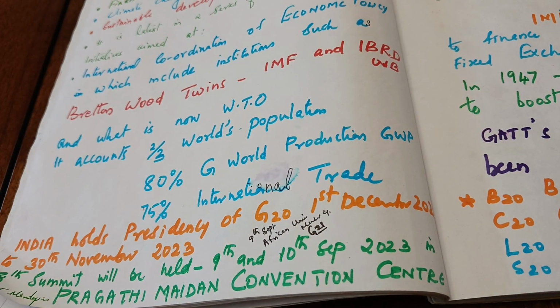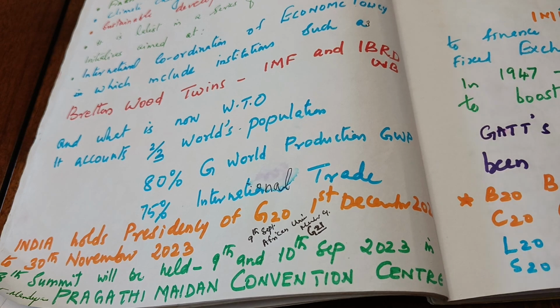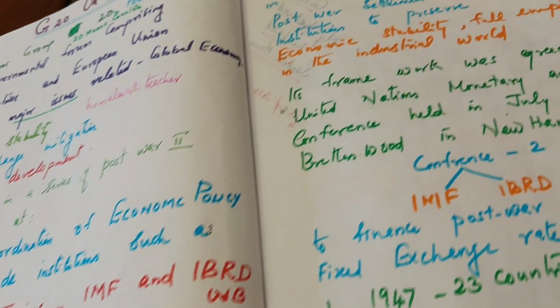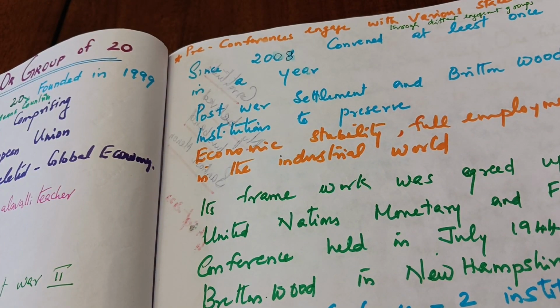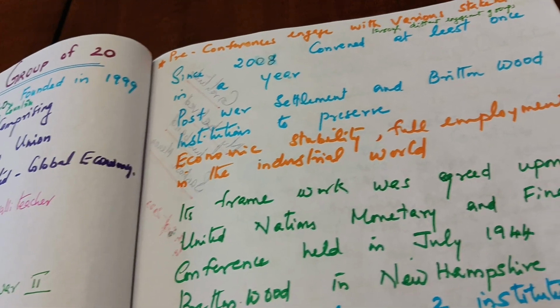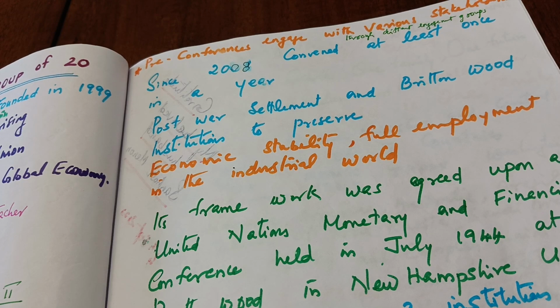And here India holds the presidency of G20 from 1st December 2022 to 30th November 2023. So understand that with reference to India, how it is G20. Till this month of 2023, India holds the presidency of G20. I told you it became 21 countries, but before the summit we called it G20. Then since 2008, it is convened at least once in a year. This G20 should be convened at least once in a year.